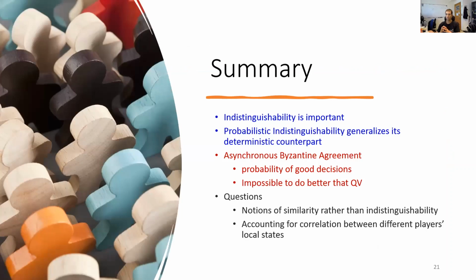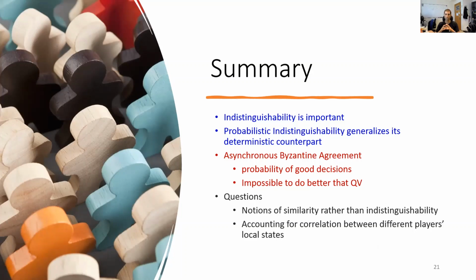To summarize, indistinguishability is a basic building block for proving the limitations of distributed algorithms. We have defined a notion of probabilistic indistinguishability that generalizes its deterministic counterpart. This is not the only possible generalization, but we feel it is a useful one. We use this framework to analyze the limitations of asynchronous Byzantine agreement protocols.